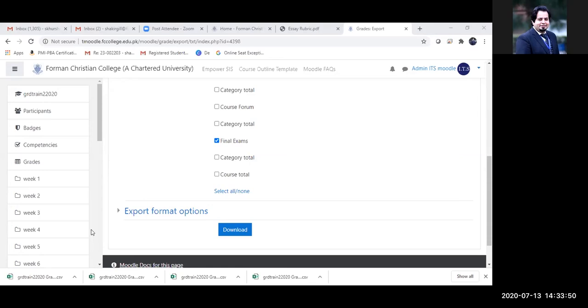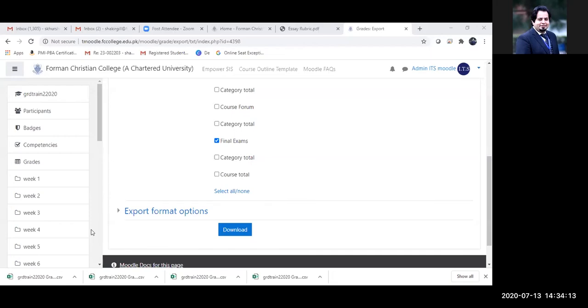Yes. And in this file you can now make the changes. You can edit the grades, because the grades are already appearing since I've already uploaded. When it is exporting, it is showing me the grades. But before that, it was totally blank. So you can add your grades over here and then simply import the file back into Moodle.